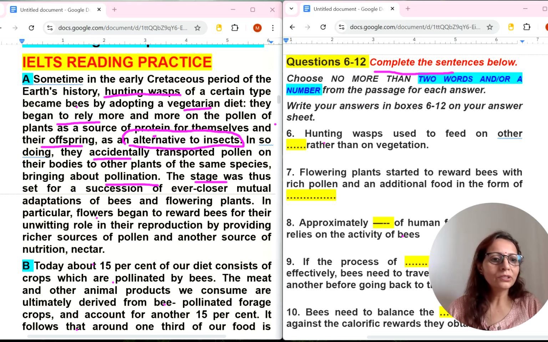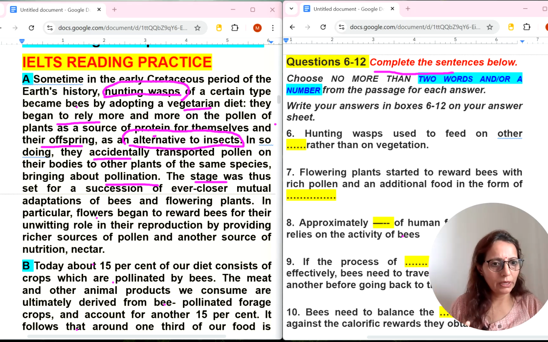So yes, let's read question number 6. Hunting wasp. Okay, hunting wasp. See this? It is in first paragraph. Of course, all headings we have done, means full passage we have gone through. So it means from where next question location will start.